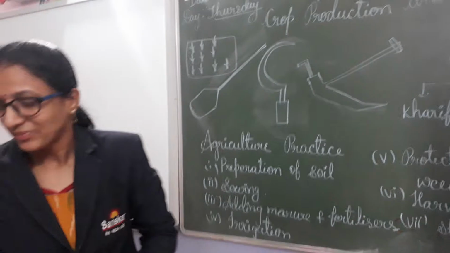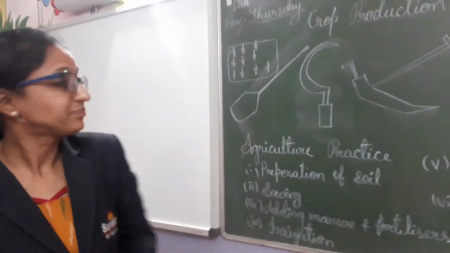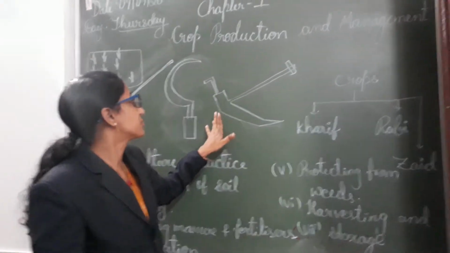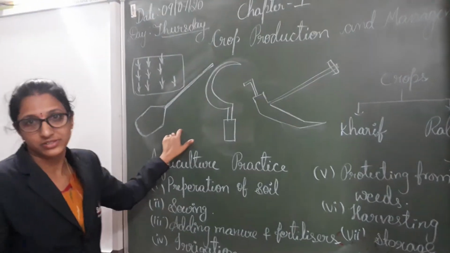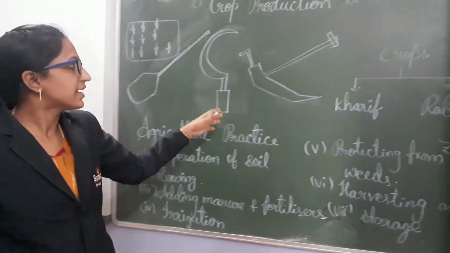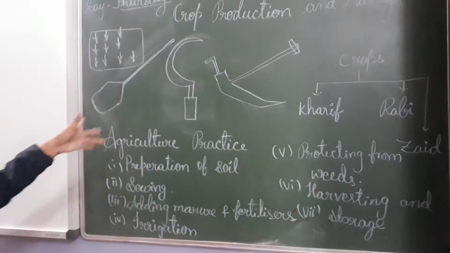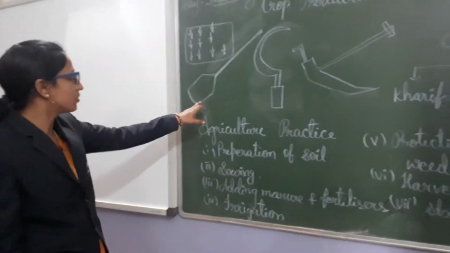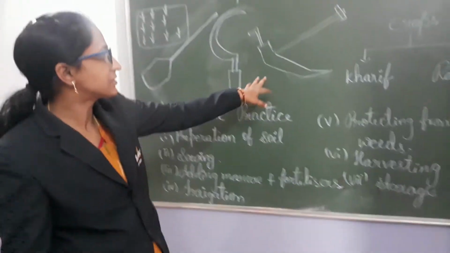Next, see here, I have drawn different types of instruments which are used in agriculture, and there are so many. In this I drew only three. They are khurpi, sickle, and plough.